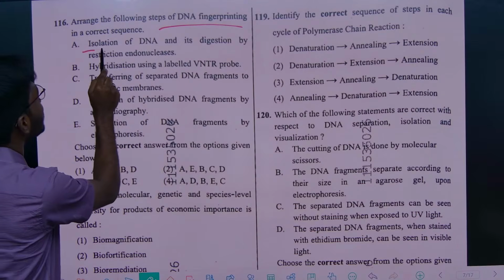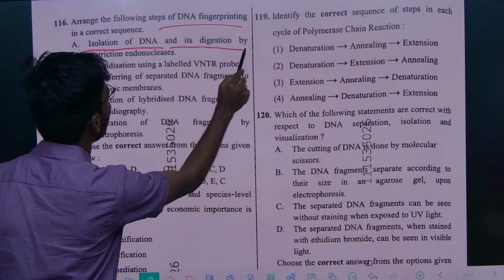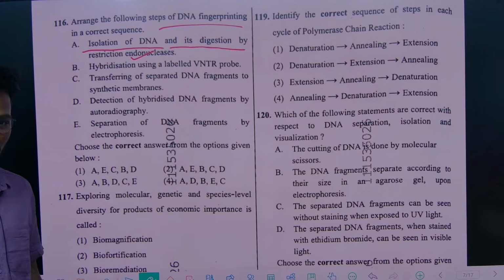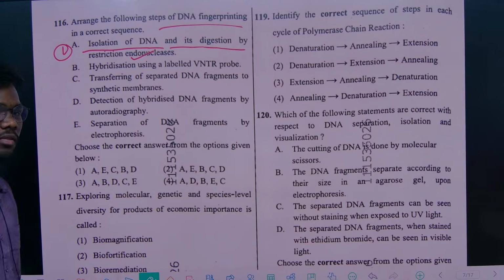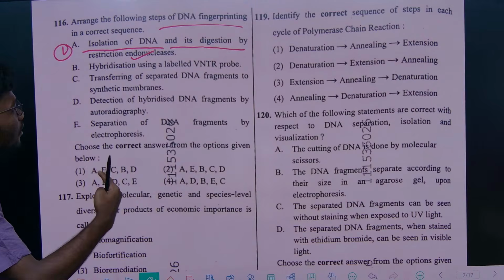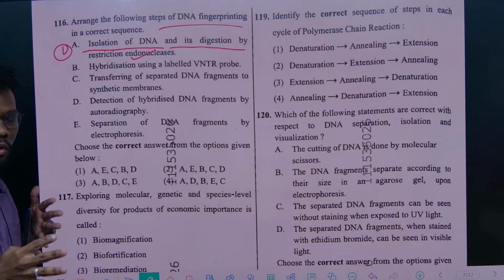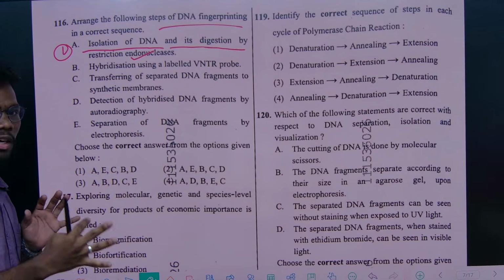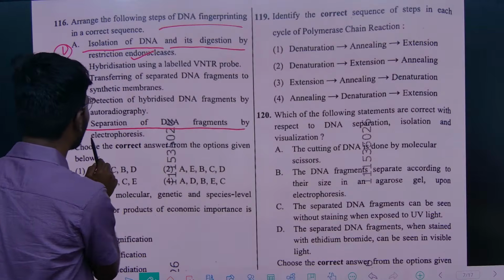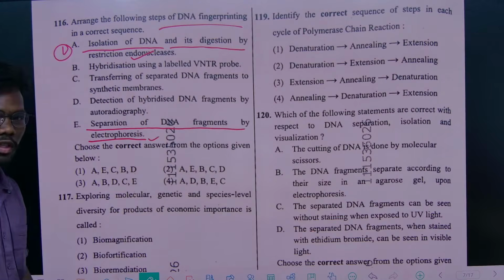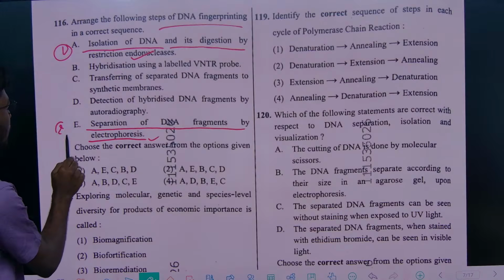First, we have to isolate the DNA and digest it by restriction endonuclease. That is only the first step, right? Next, after isolating, after digesting with the restriction endonuclease, what do we have to do? We have to apply gel electrophoresis. So, separation of DNA fragments by electrophoresis. So, this will be the second step, right?